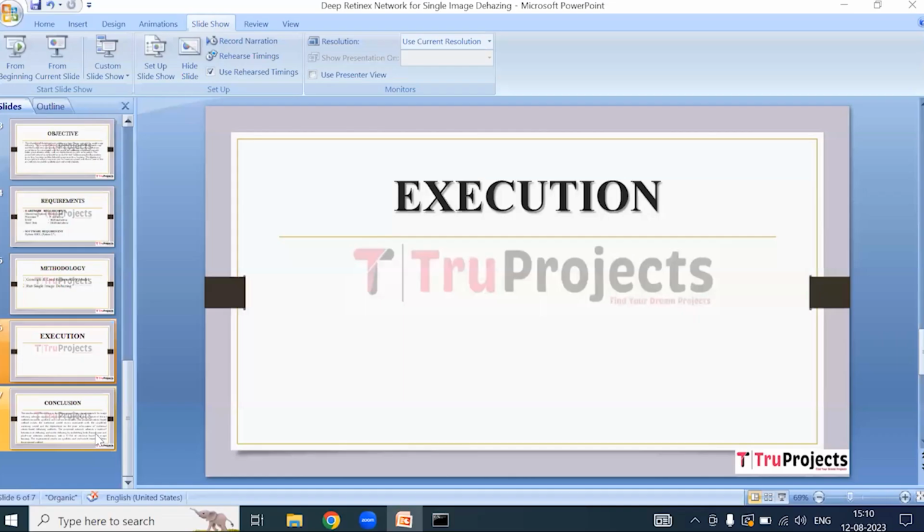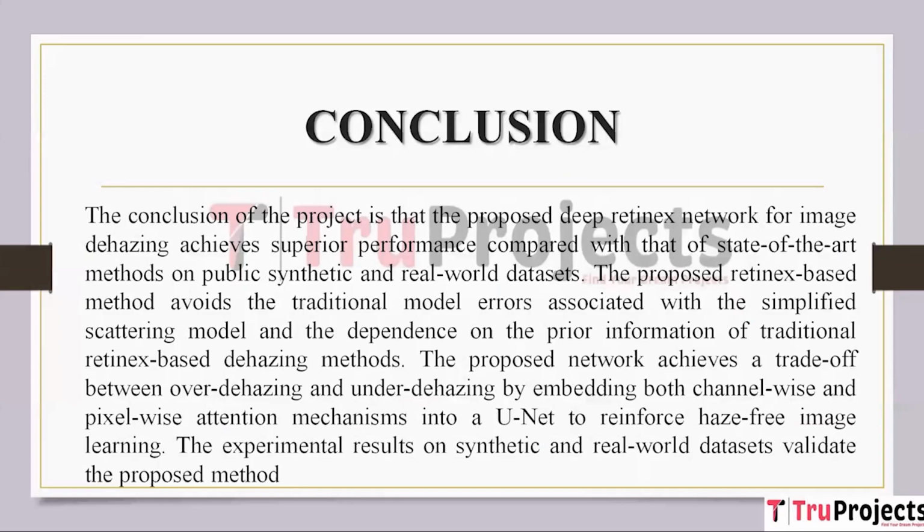And the final conclusion of the project is that the project's findings show that the proposed deep Retinex network for image dehazing outperforms state-of-the-art techniques on publicly available synthetic and real-world datasets. The simplified scattering model's traditional model mistakes and the traditional Retinex-based dehazing methods' reliance on prior knowledge are avoided by the suggested Retinex-based method.